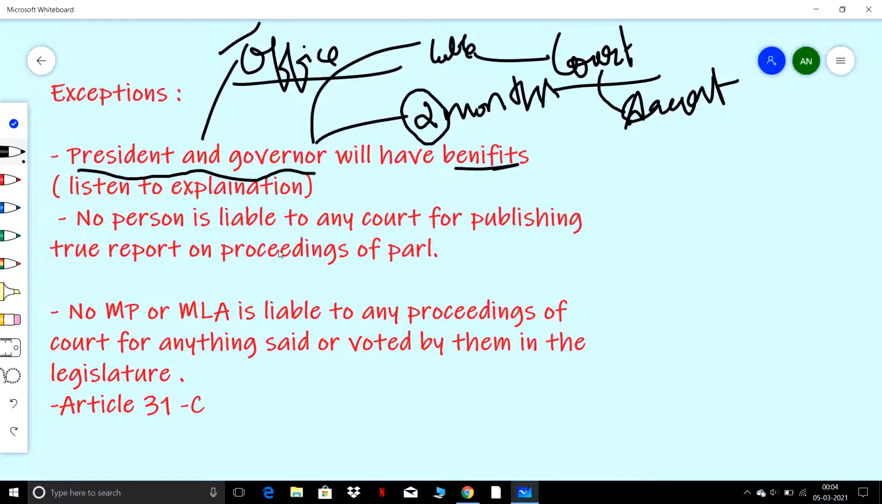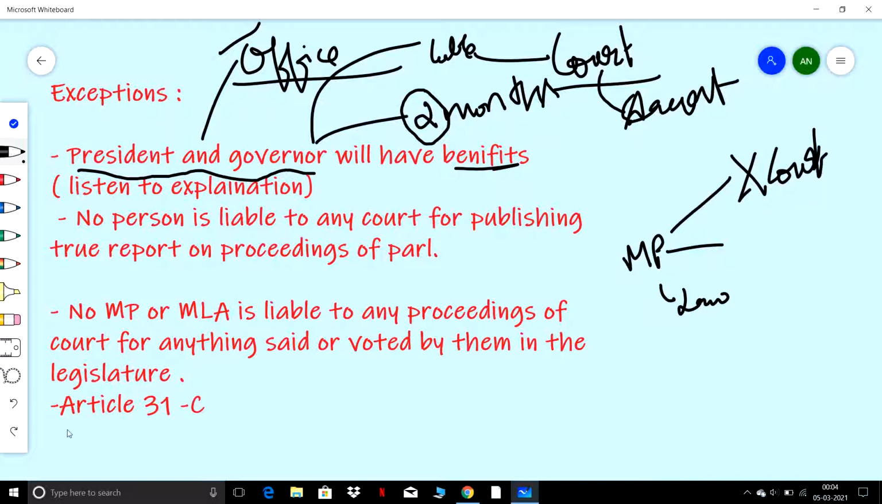Now, the other exceptions are, no person is liable to any court for publishing a true report of the proceedings of parliament. The MP and MLA are not liable to any court's proceedings for anything said or voted by them in the legislature. Suppose an MP belongs to BJP and he opposed a law passed by the BJP, then he is not liable to any court.